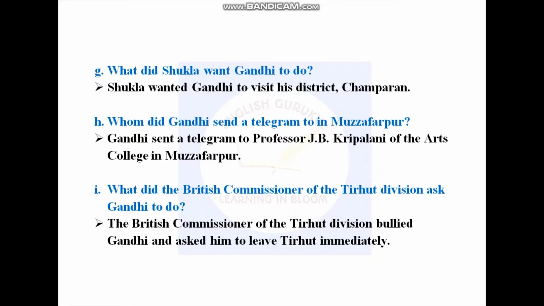Whom did Gandhi send a telegram to in Muzaffarpur? Gandhi sent a telegram to Professor J.B. Kripalani of the Arts College in Muzaffarpur. What did the British Commissioner of the Tirhut Division ask Gandhi to do? The British Commissioner of the Tirhut Division bullied Gandhi and asked him to leave Tirhut immediately.